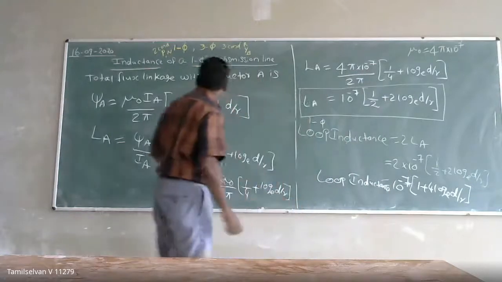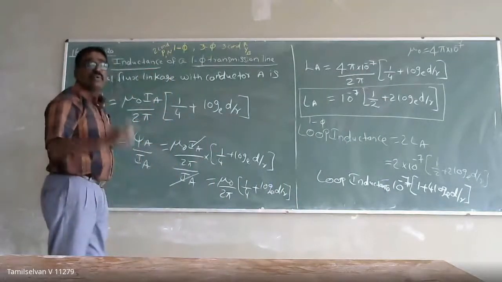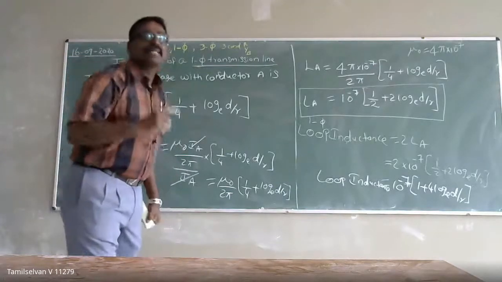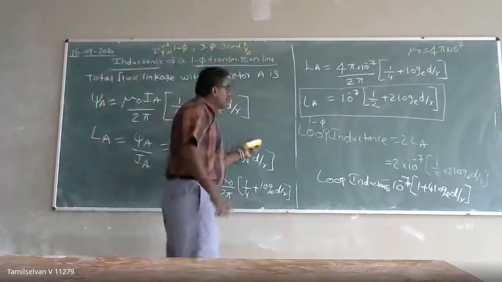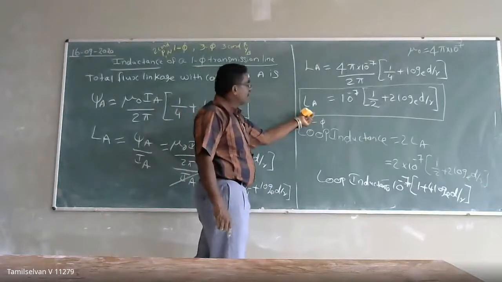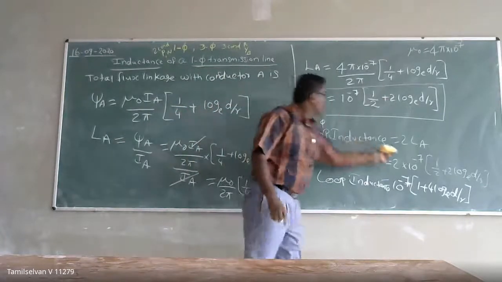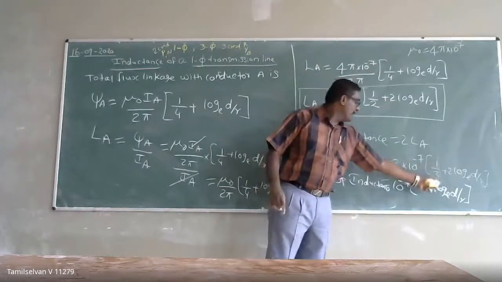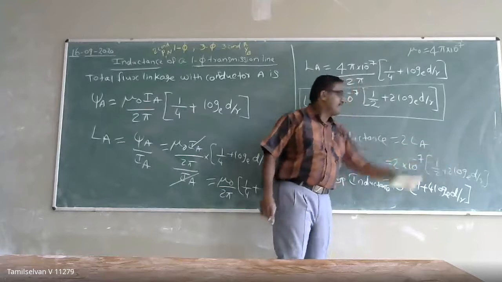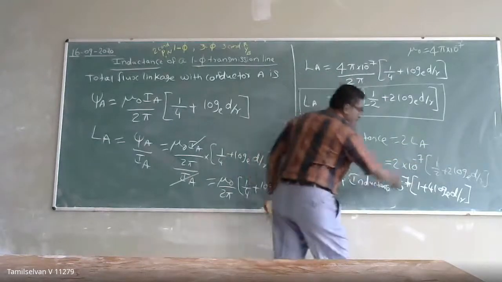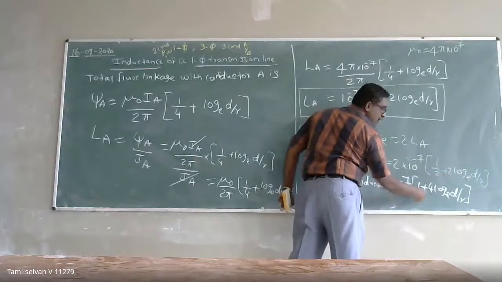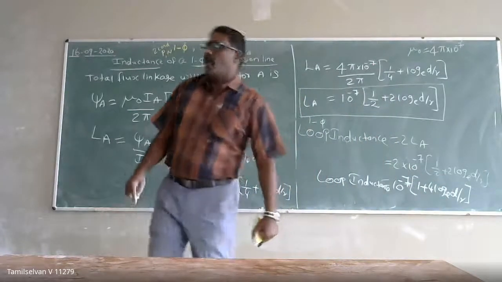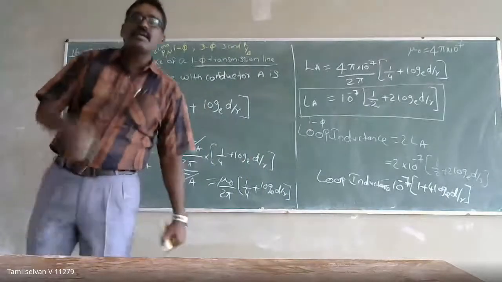I have told you initially that a single phase line will have 2 parallel conductors which form a rectangular loop. So we have 2 conductors, and I have calculated for only 1 conductor. If they ask for loop inductance, it means 2 into L, which is 10 power minus 7 into 1 by 2 plus 2 into log base e of D by R. I'm taking the 2 inside, so automatically we cancel 1, and we get 4 log base e of D by R. While doing the problem, see to it that it is a natural logarithm.